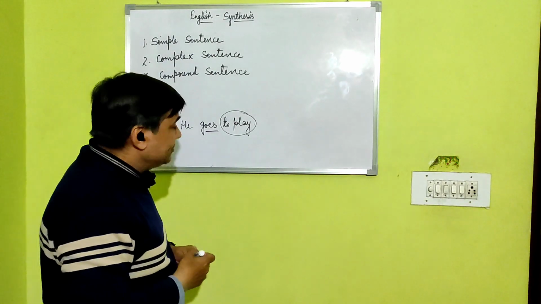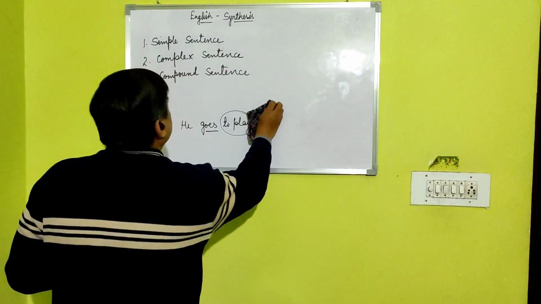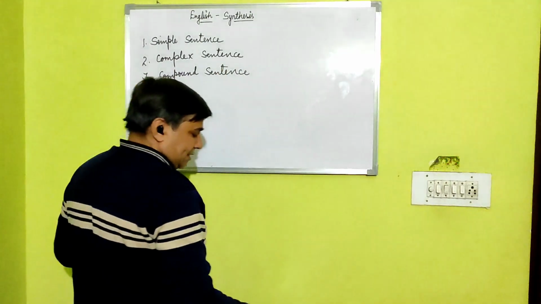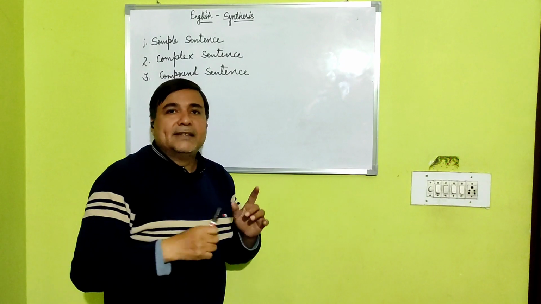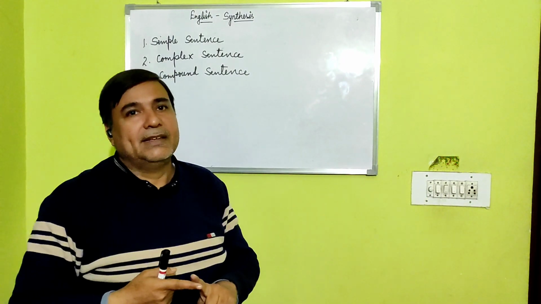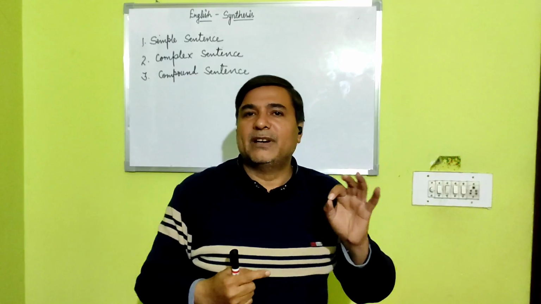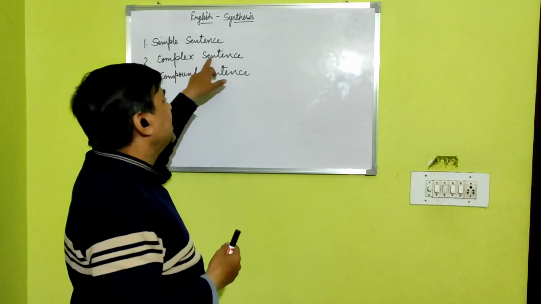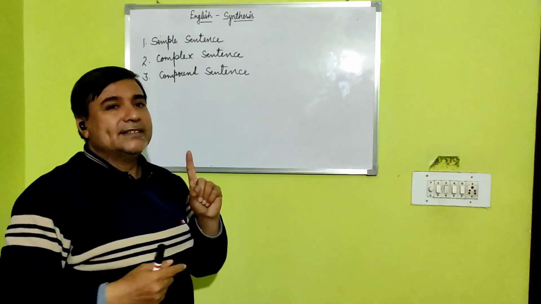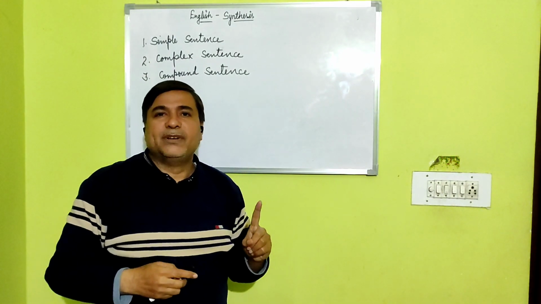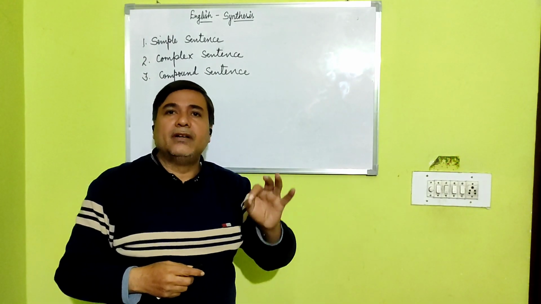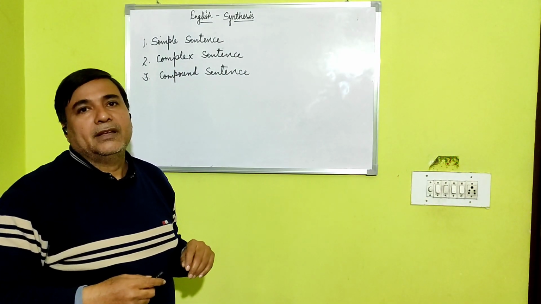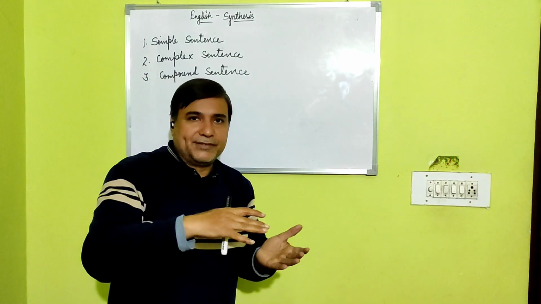The second, complex sentence. What is complex sentence? The sentence which has a principal clause and one or more subordinate clauses, that is complex sentence. Subordinate clause means dependent clause. Okay?